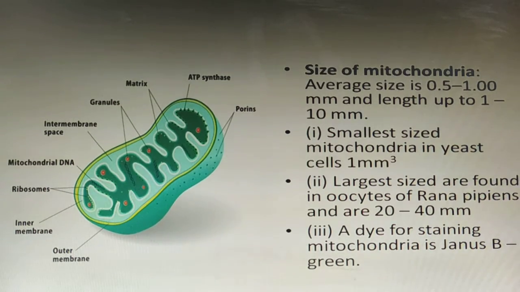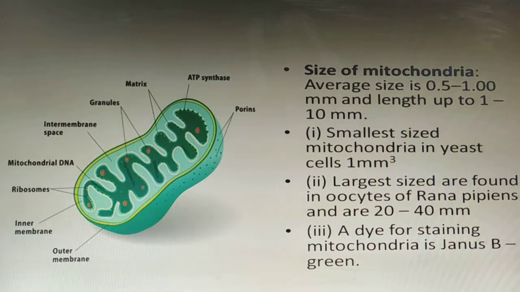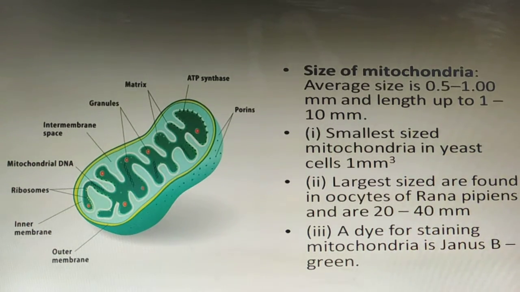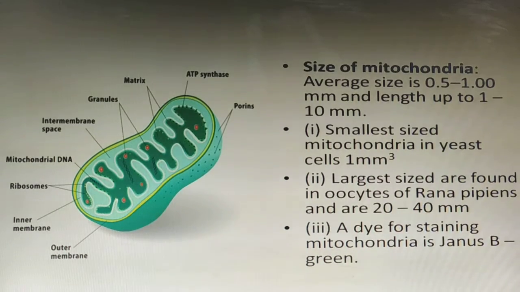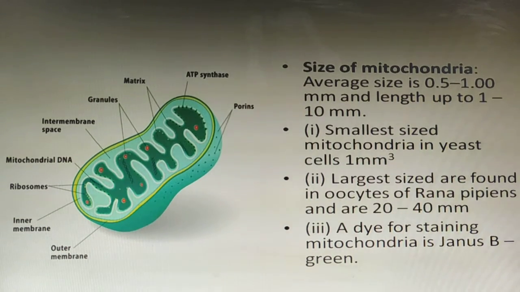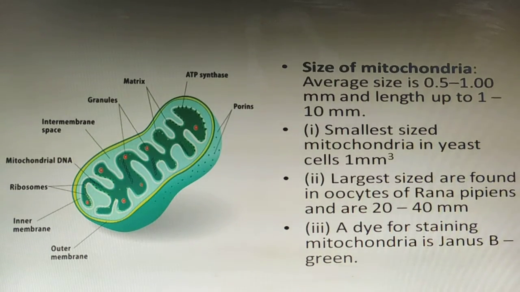And the dye for staining mitochondria, meaning the sort of stain or color which can show you mitochondria inside the cell, is Janus B green, which can show you mitochondria. That is why the picture shown to you in this topic over here is green in color.